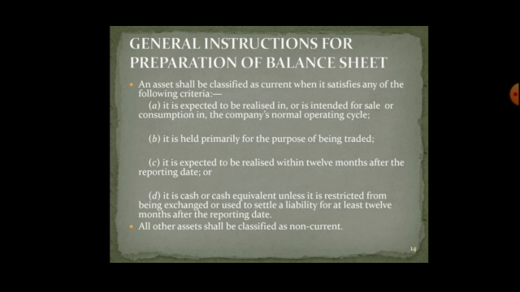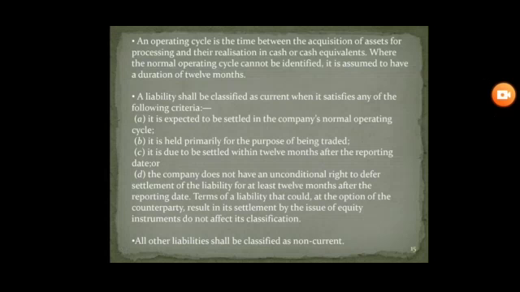All others shall be classified as non-current. So it is specifically mentioned that when the non-current assets are to be calculated, their longevity should be more than 12 months, and if any asset has a longevity of less than 12 months, it is a current asset.